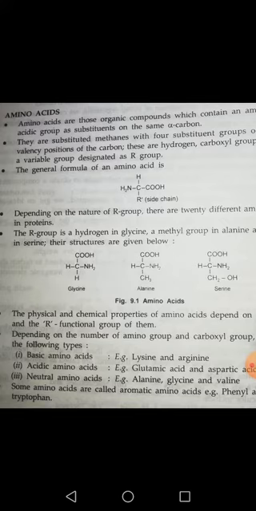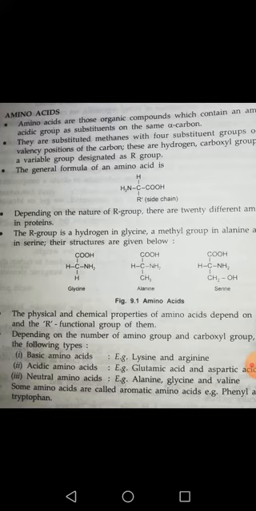On the basis of this R group, we can say that there are 20 different types of amino acids in nature, and they combine in different patterns and form different kinds of proteins.